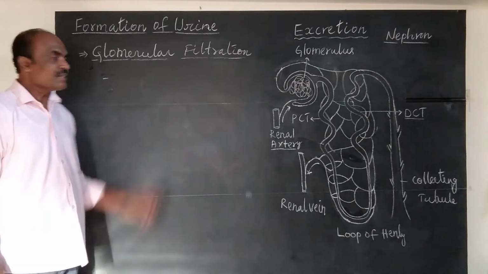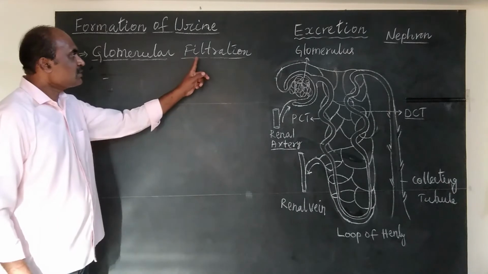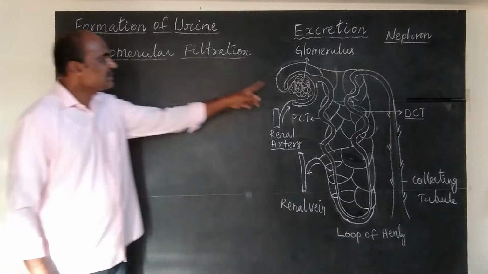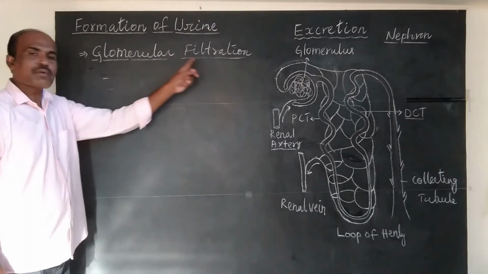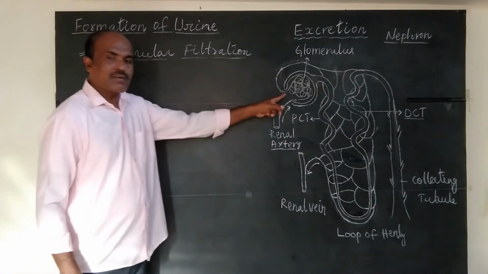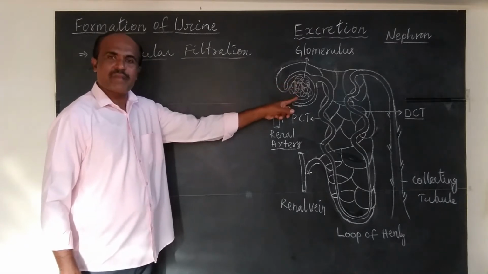Let us understand what is glomerular filtration. As filtration of blood takes place in glomerulus, this process is glomerular filtration. In glomerulus, there are network of blood capillaries.